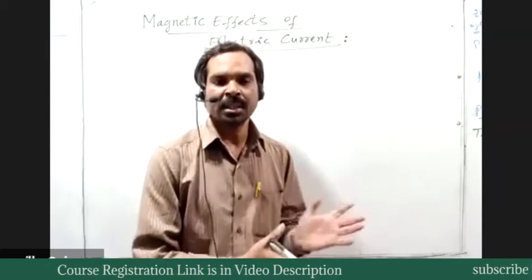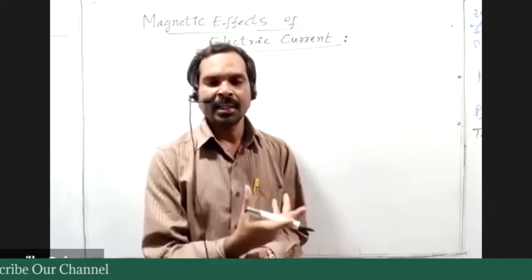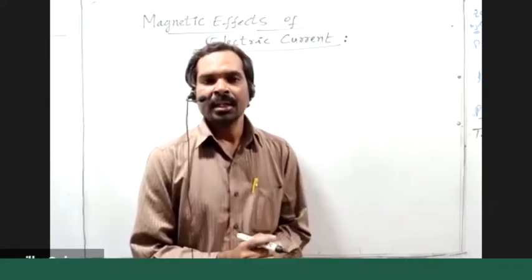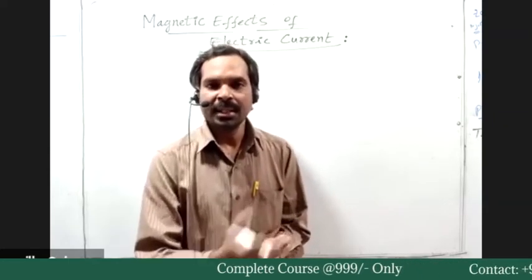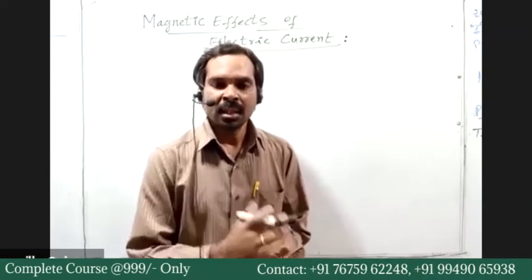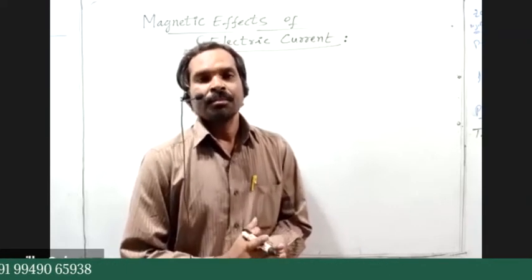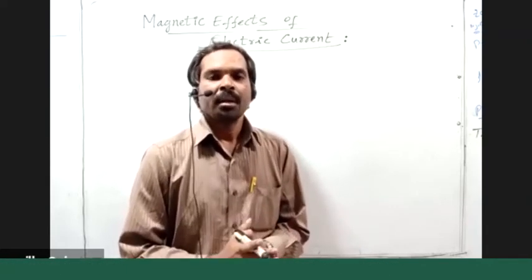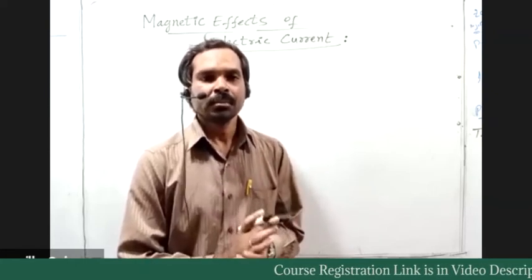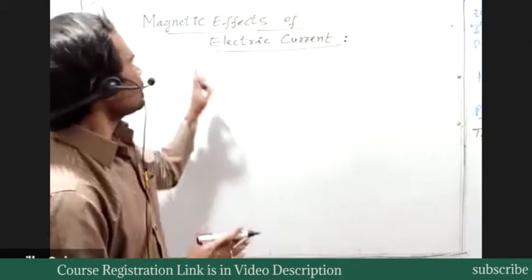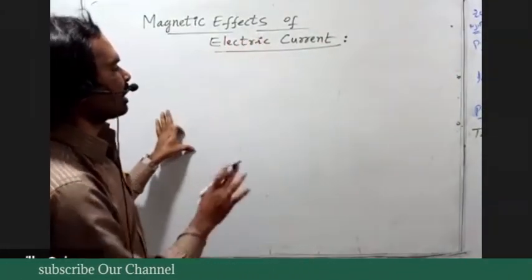He demonstrated it by keeping a magnetic needle near the current carrying conductor. He observed that the needle deflects, and hence he concluded that a current carrying conductor produces a magnetic field in its surrounding region. So that is called magnetic effects of electric current.